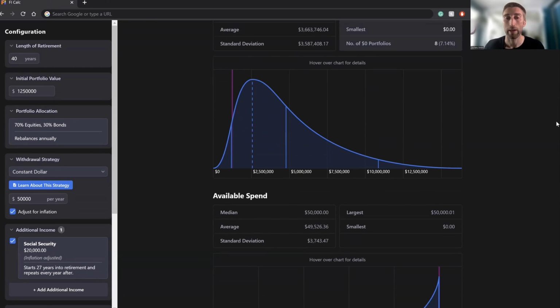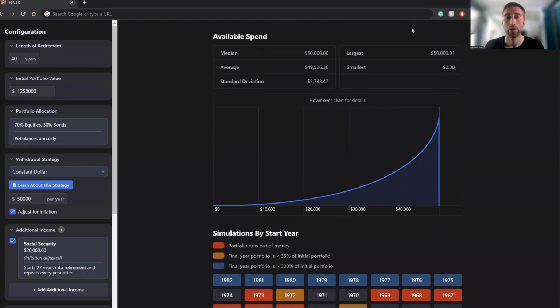So let's go ahead and look down here. You can see with your spending, the median was $50,000 because that's what we started with. The average was $49,000, and you had a standard deviation of $3,700 per year.